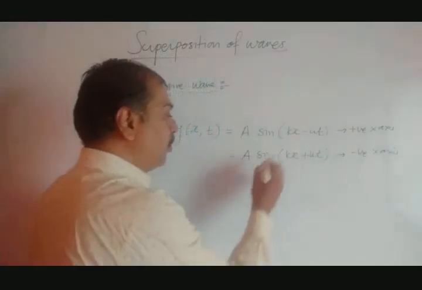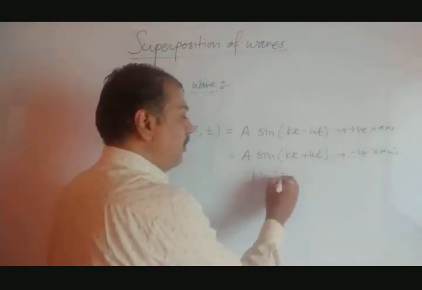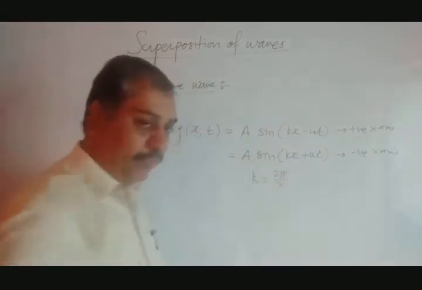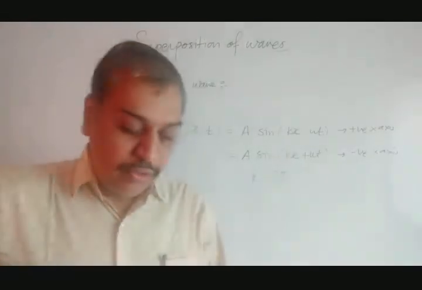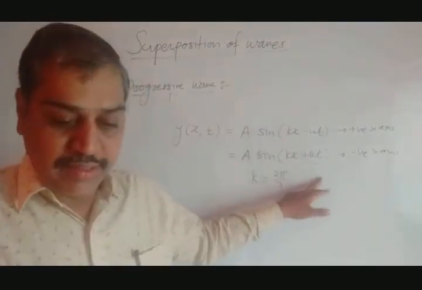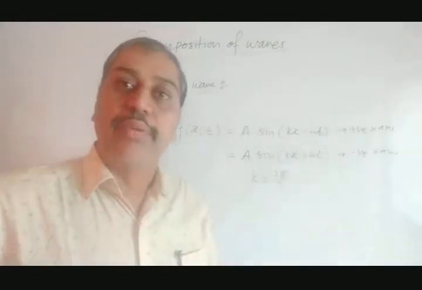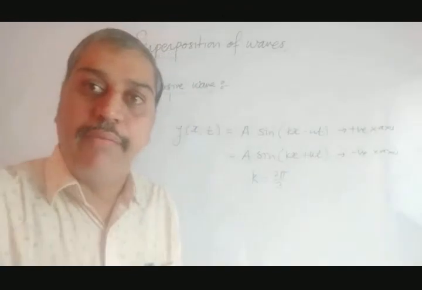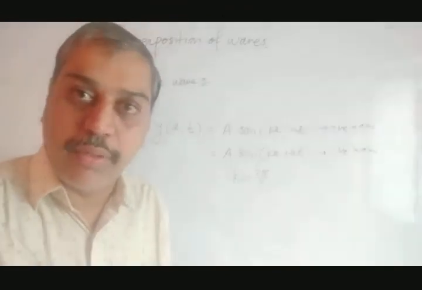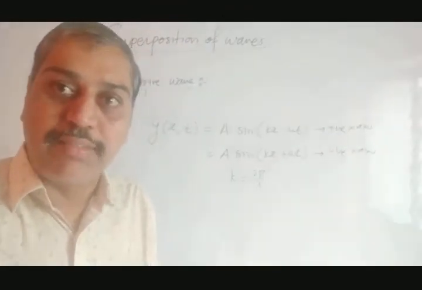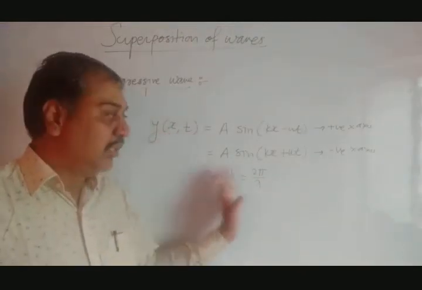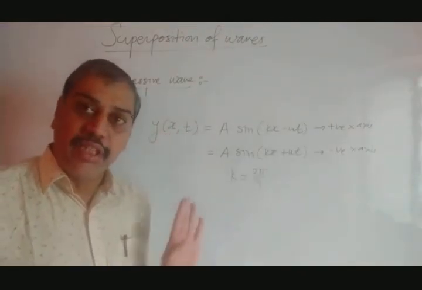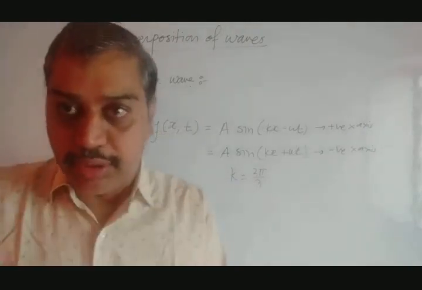These two equations all of you have to remember. Apart from that, you must know that the value of k is equal to 2 pi by lambda, as they have mentioned in the book. So this is equation 6.2, and this is equation 6.3. These two equations you must remember. When a particle moves from one place to another, how the displacement or amplitude changes is represented by these two equations. Just directly remember these two equations.